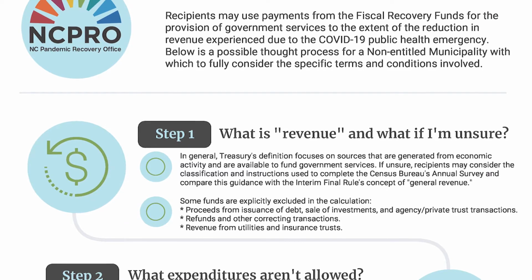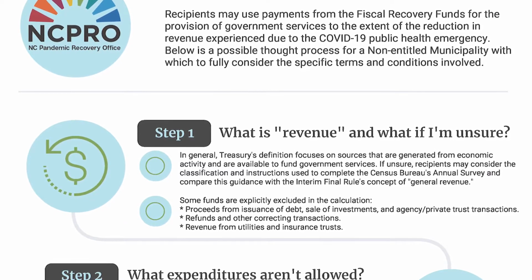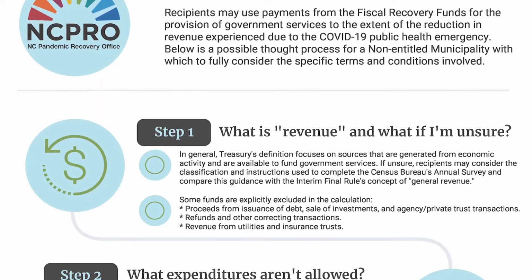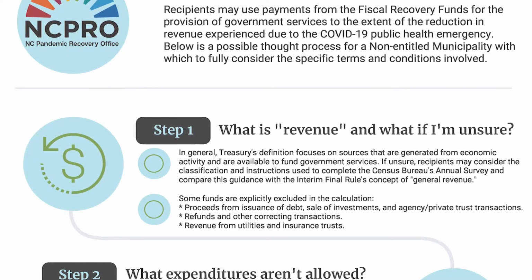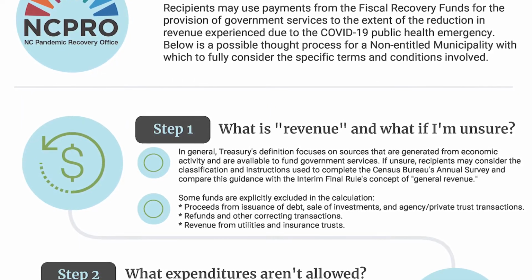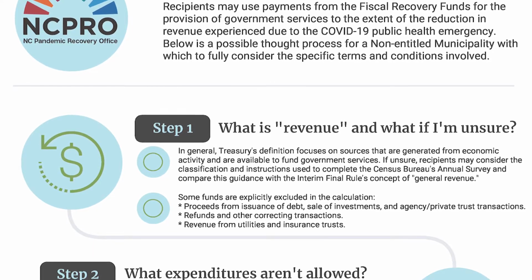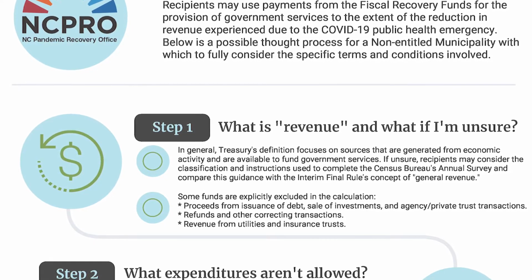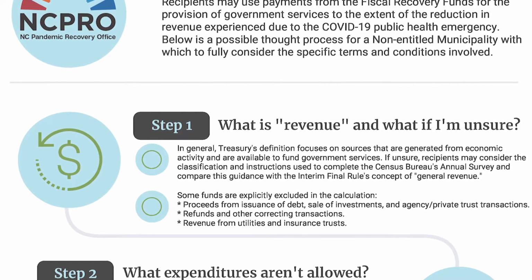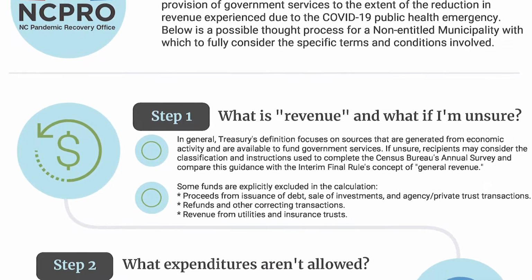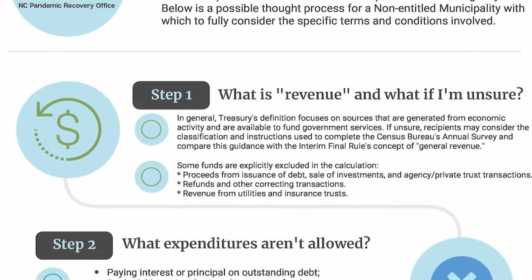Now, specifically, you're not allowed to use things like proceeds from issuance of debt, sale of investments, agencies and private trust transactions, refunds and corrections of transactions, and revenue from utilities and other trusts. We're really talking about kind of the tax revenue that NEUs create.